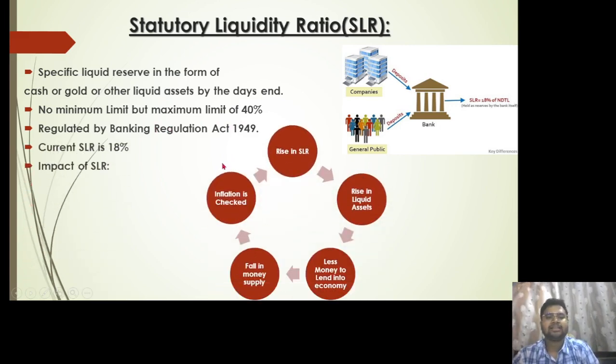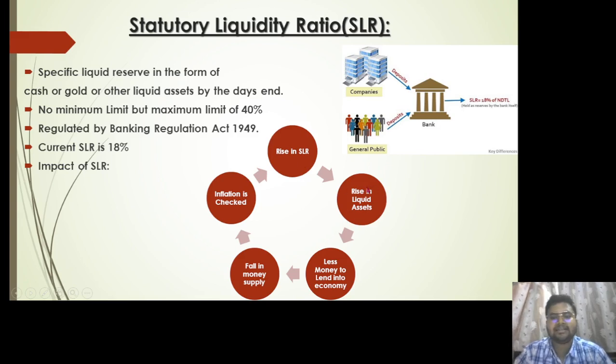Now the current SLR rate is 18%, right? Now let us try to understand how SLR can affect inflation. If there is a rise in the SLR, what does that mean? That means, let's say, it has increased from 18 to 20 or 25% of NDTL. If there is an increase of SLR, there will be a rise in the liquid assets.